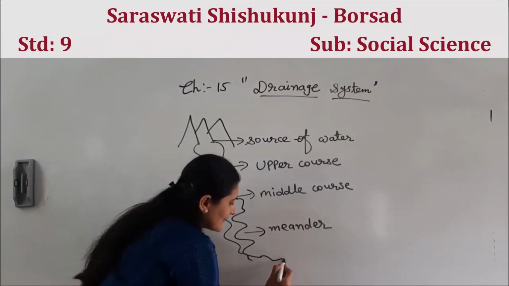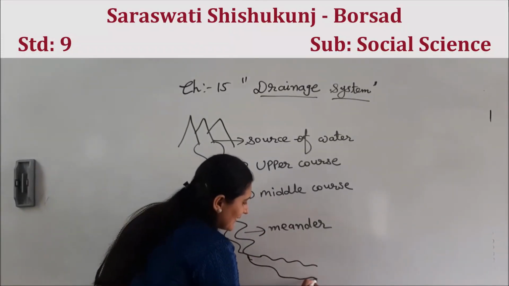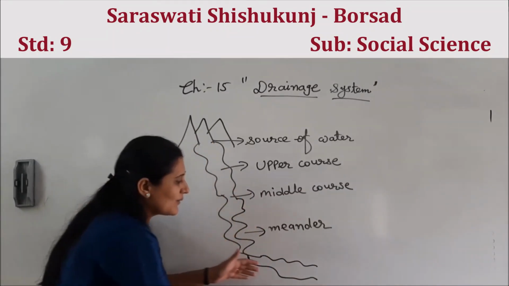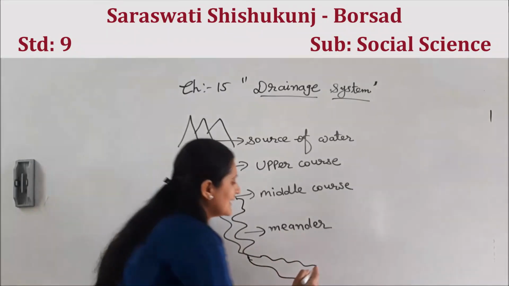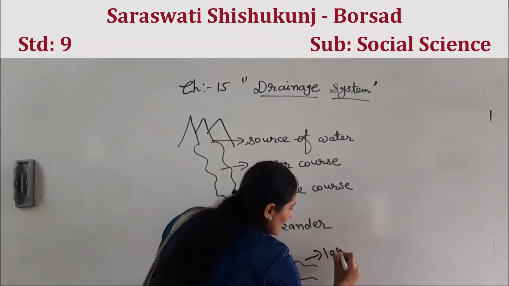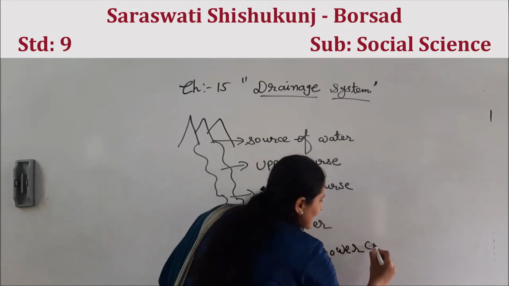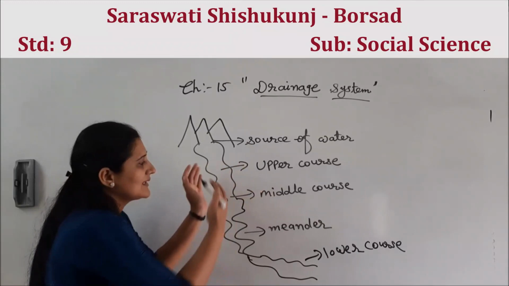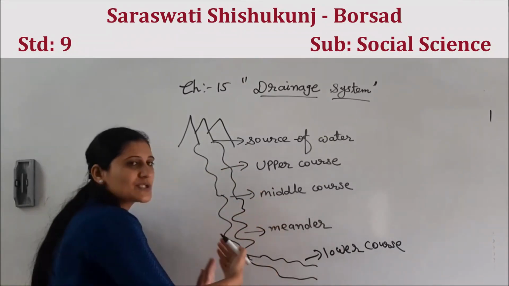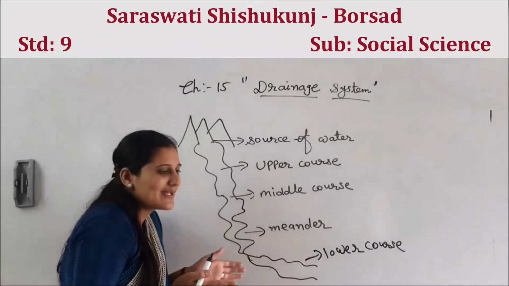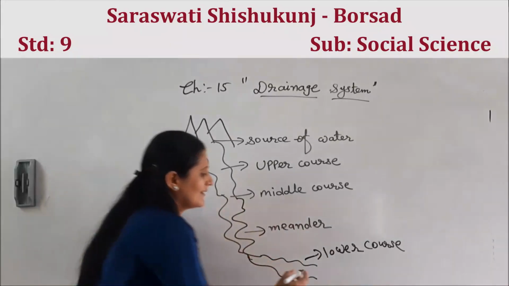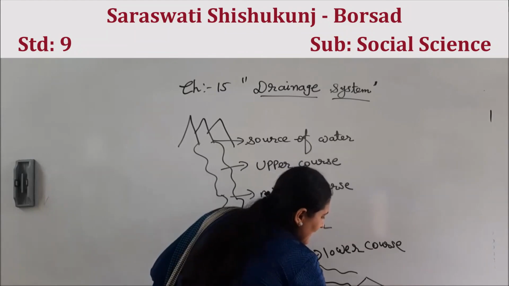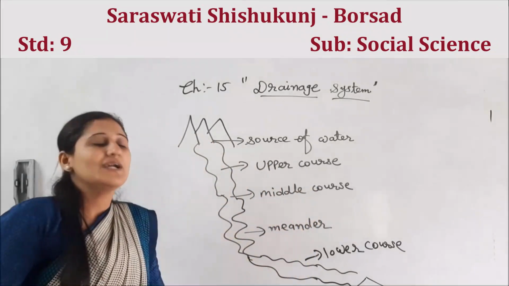After meander, the river goes on the plain. From mountain to meander like that, and then goes on a simple plain. This is called lower course. First upper course, then it takes the position of meander, then lower course when it comes on a plain, then after the plain when it moves, it takes the triangle shape.